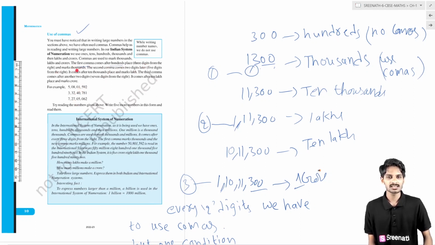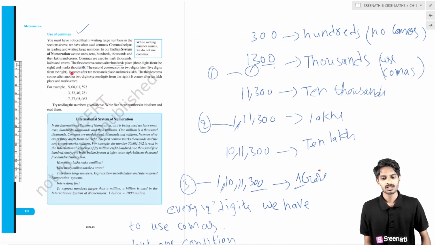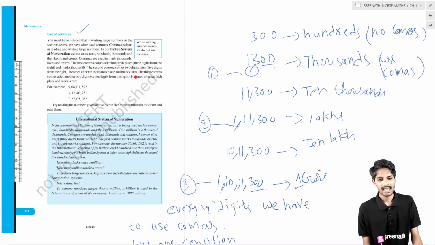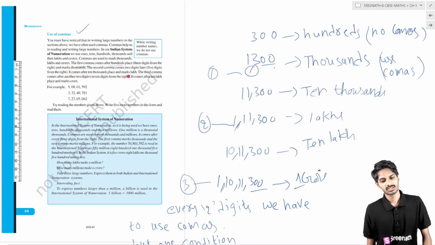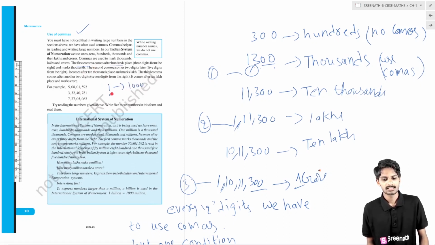Okay, and it marks thousands. If you see there is 1 comma, then we have to start from thousands. The second comma comes 2 digits later, 5 digits from the right. It comes after the 10,000 place and marks lakhs. If there is a first comma, the number is in thousands. Second comma, the number is in lakhs.